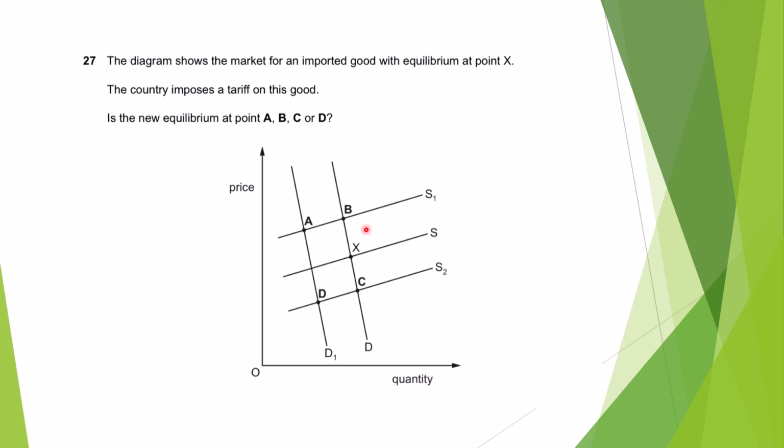The supply is going backward, leftward, and there would be no change in the demand for the product. So supply is going to shift backward and the demand curve would remain the same, right? With this demand curve, B would be the correct answer, right?